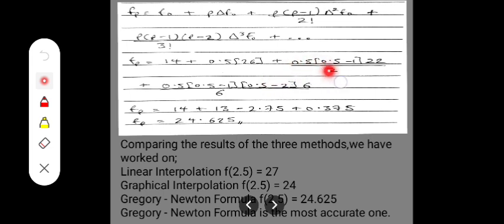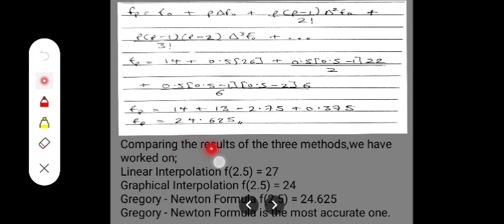Now 0.5 minus 1 gives minus 0.5, multiplied by 0.5 again, that is minus 0.25, multiplied by 22 then gives minus 2.75. If you do the same thing for the last variable, 6 cancels 6, and if you calculate this one too, the last term we have is 0.375. Now when we sum them together, it gives us 24.625.